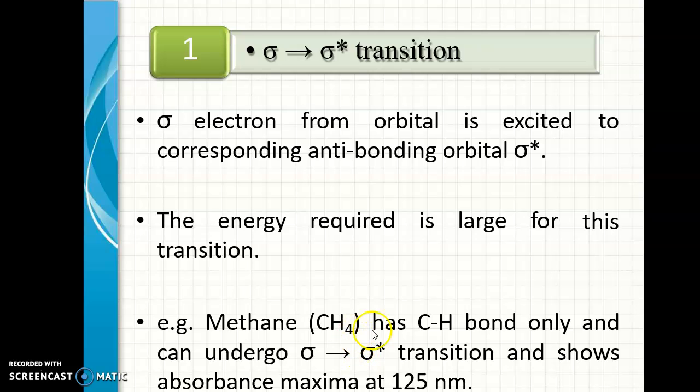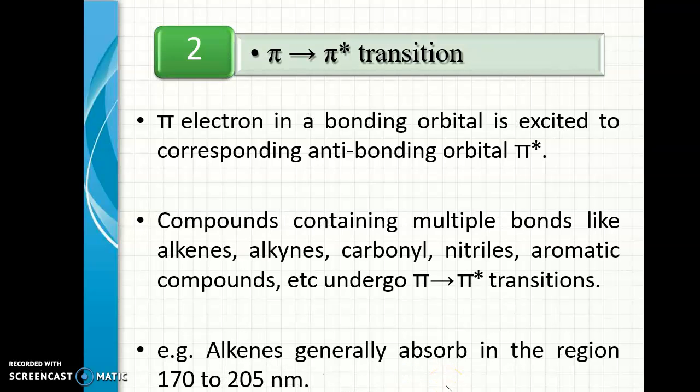The first one is the sigma to sigma star transition. I already told you this is present in saturated compounds like methane. It transits from sigma bonding orbital to sigma antibonding orbital, and occurs at 125 nanometer. The pi to pi star transition can take place in unsaturated compounds which have pi electrons, like alkenes, alkynes, carbonyls, nitriles and aromatic compounds. Alkenes generally absorb in the region of 170 to 205 nanometer.